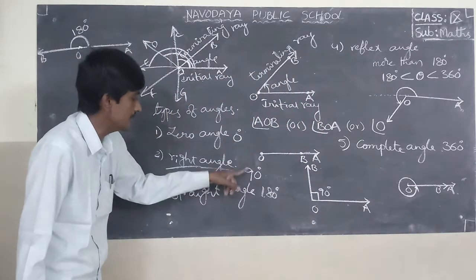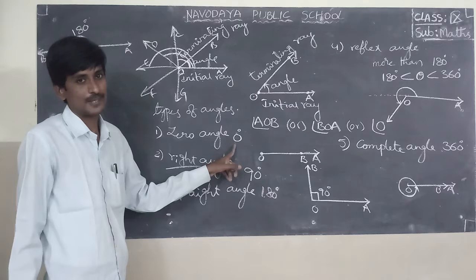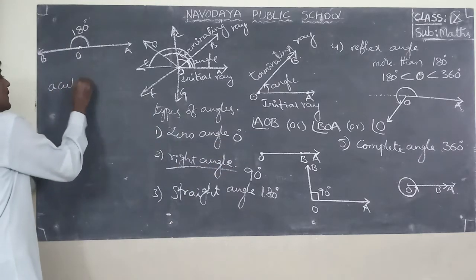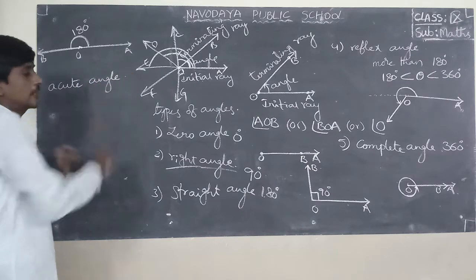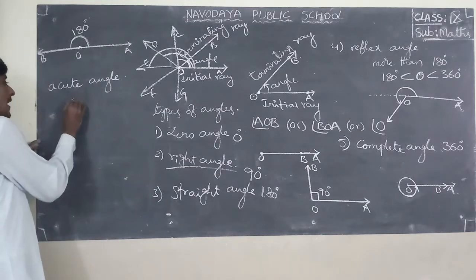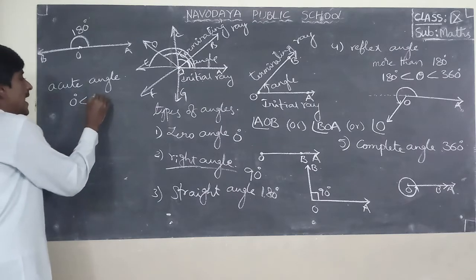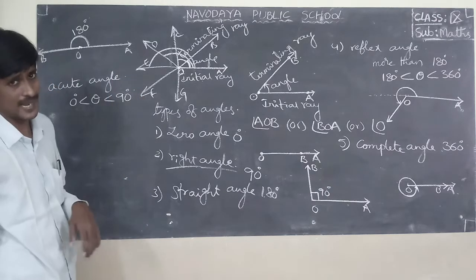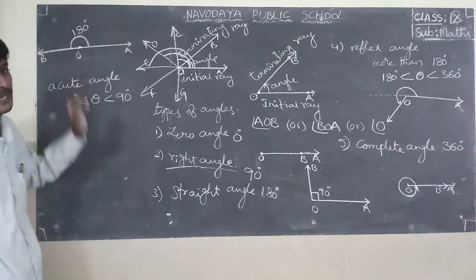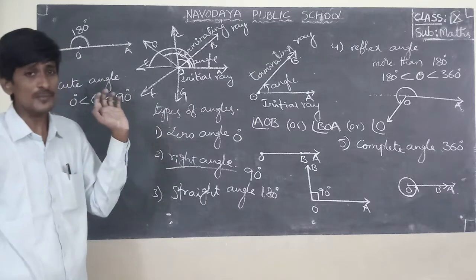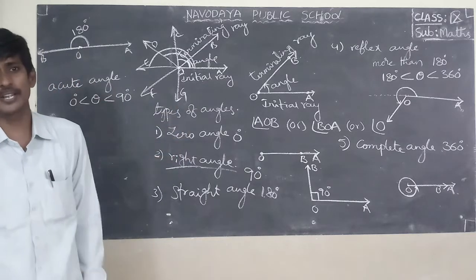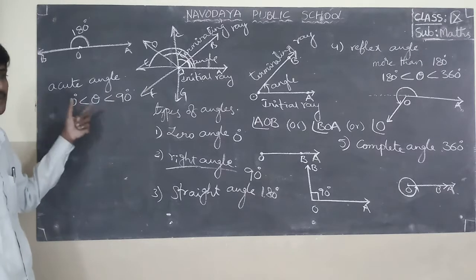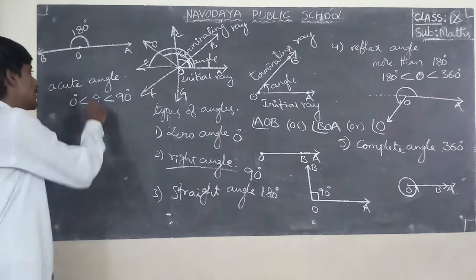What about in between 0 and 90? In between 0 and 90, acute angle. Acute angle means the measure of an angle is greater than 0 degrees and less than 90 degrees. That angle is called an acute angle.